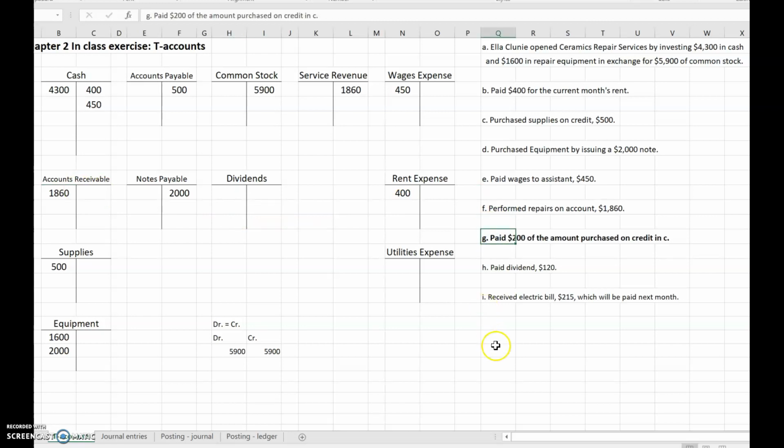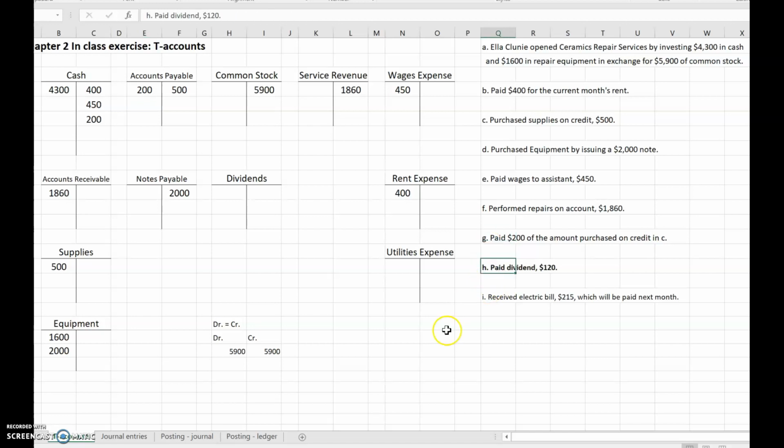Transaction G. We paid $200 of the amount for when we purchased on credit in C. We bought the supplies on credit, and now we're going to pay our vendor $200. So cash is going down. Cash is an asset with a debit balance, so it goes down by putting it on the credit side of the T. And then our accounts payable is also going to go down. We're sending in $200 towards what we owe that vendor when we bought the supplies on credit. Accounts payable is a liability with a credit balance, so it goes down by putting an amount on the debit side of the T.